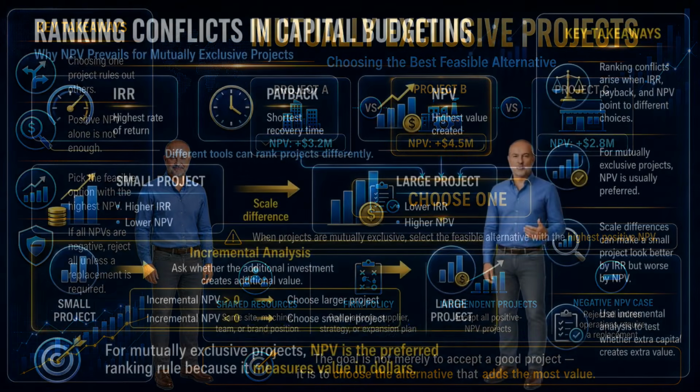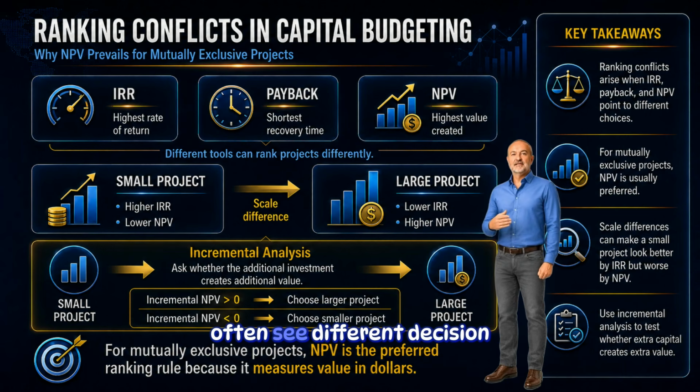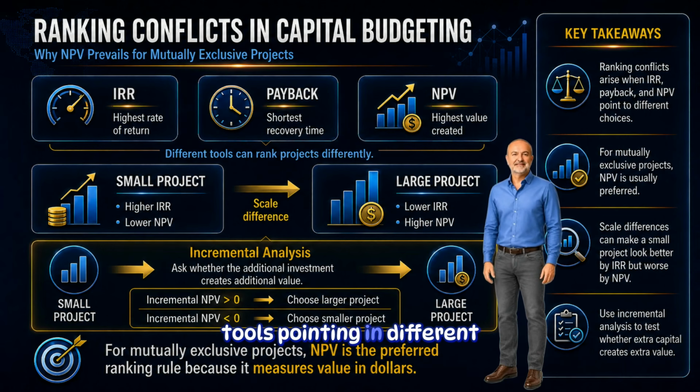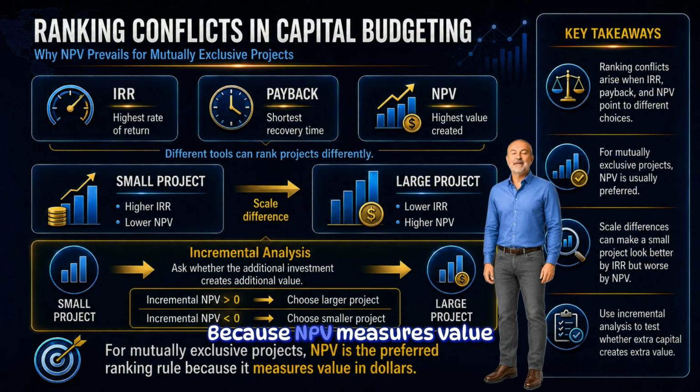Let's now talk about ranking conflicts. In capital budgeting, managers often see different decision tools pointing in different directions. One project may have the highest IRR, another may have the shortest payback period, another may have the highest NPV. When projects are mutually exclusive and the goal is value maximization, NPV is usually the preferred ranking method. Why? Because NPV measures value added in dollars. IRR measures a rate of return.